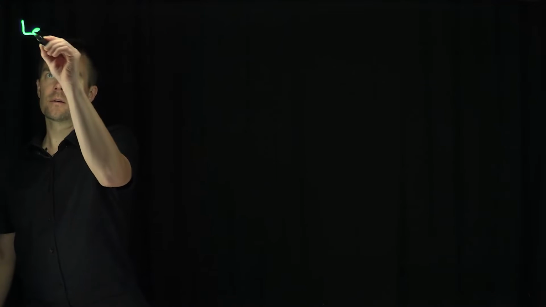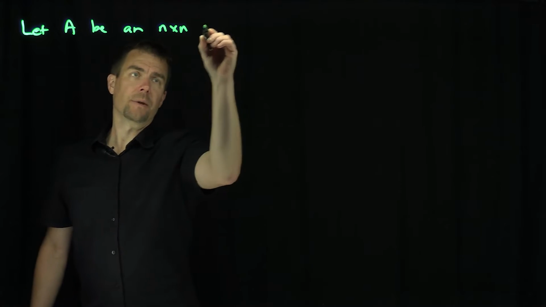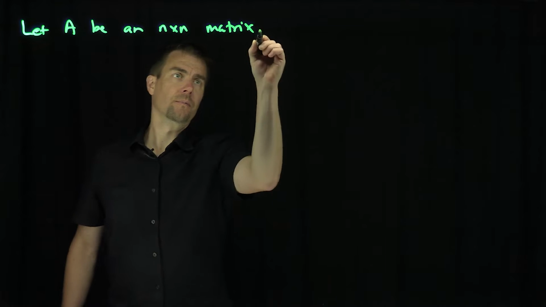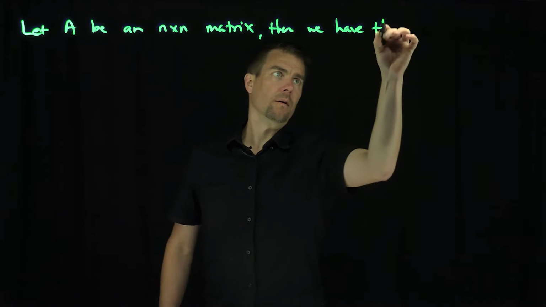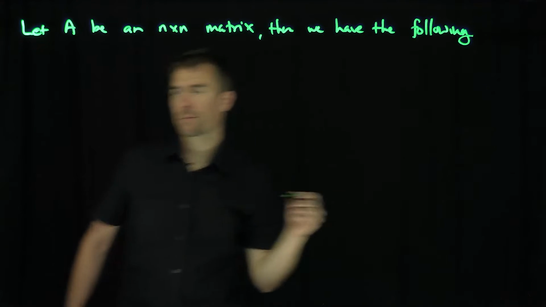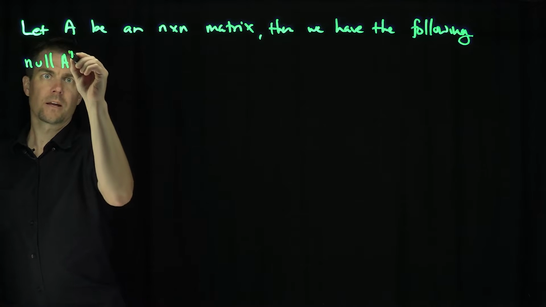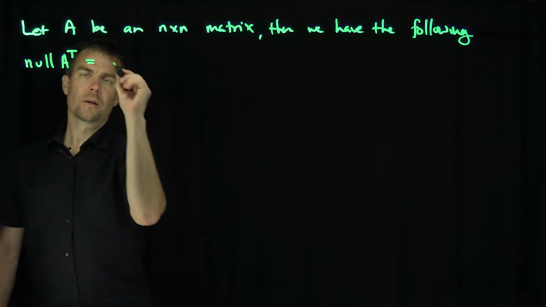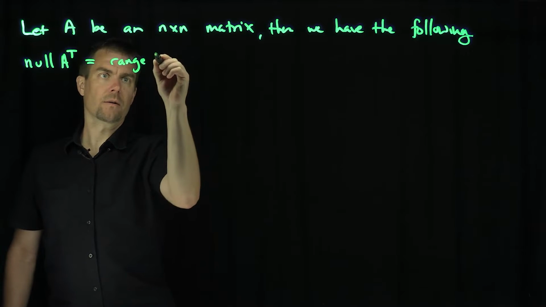Hello students, in this video we'll discuss the null space, the range, and orthogonal complements. Let A be an n by n matrix. Then we have the following relations. We have that the null space of A transpose is equal to the range, or the image, of A